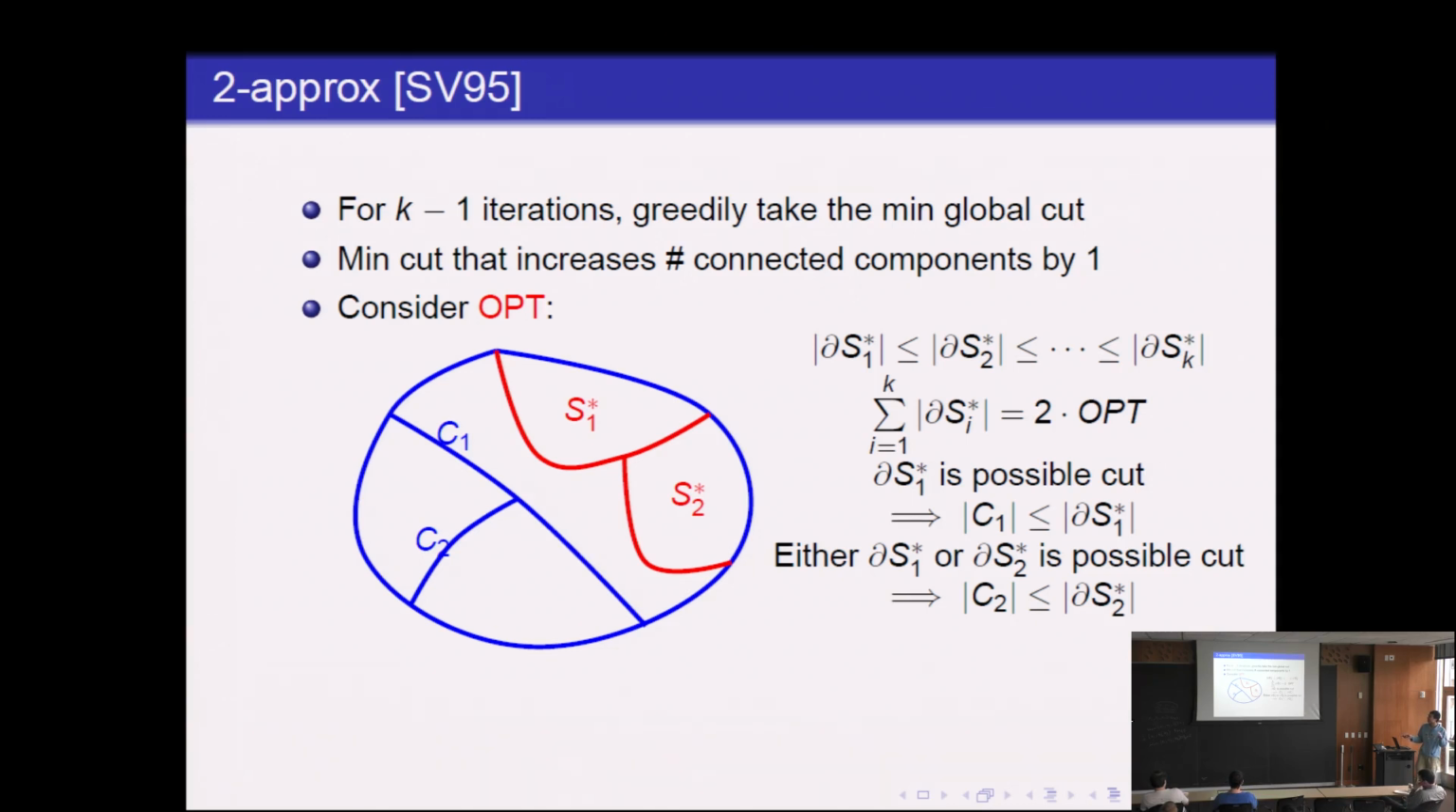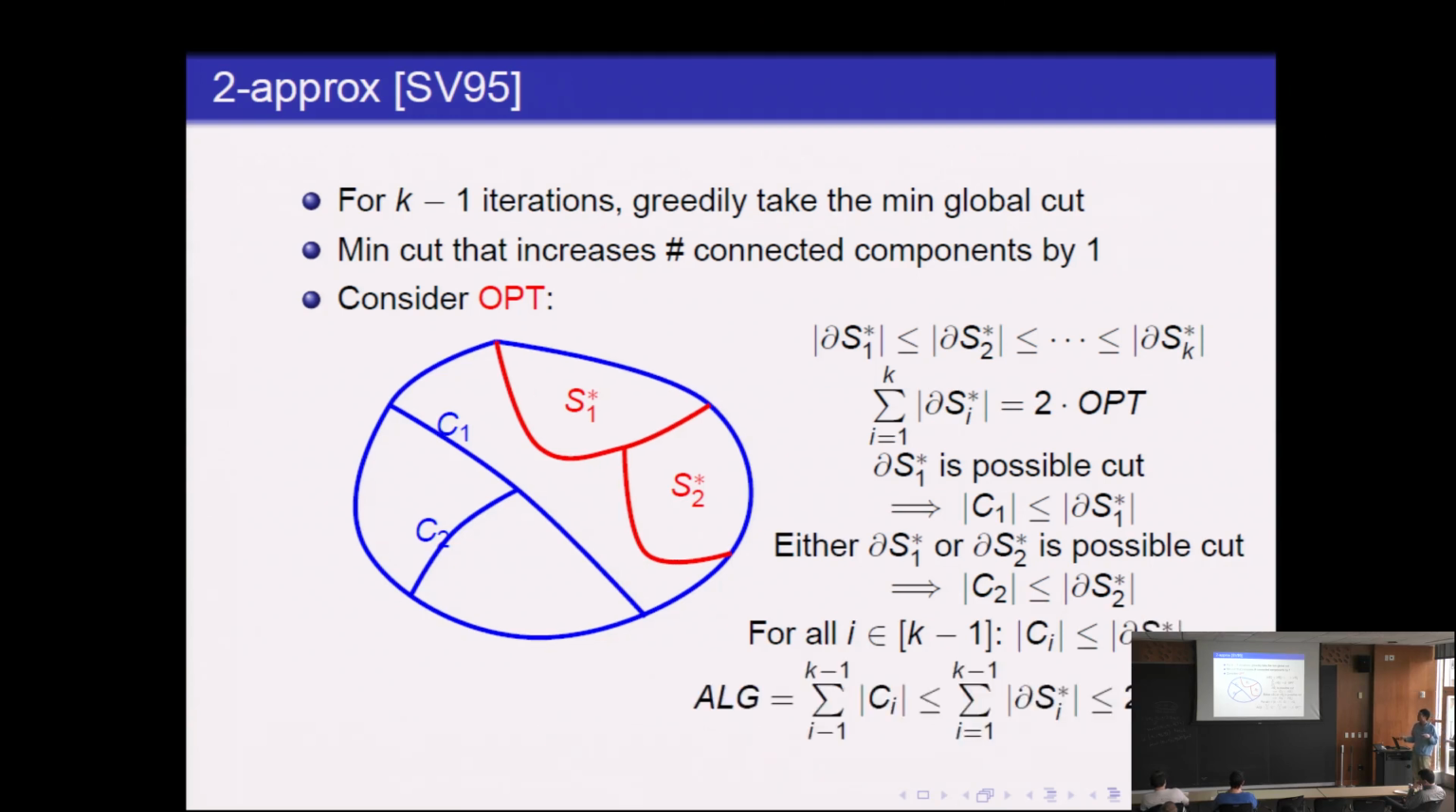And we can generalize this argument further, to show that the ith cut that greedy makes is at most the boundary of Si, and therefore the algorithm cost, which is the sum of the cuts it makes, is at most the sum of the Si.